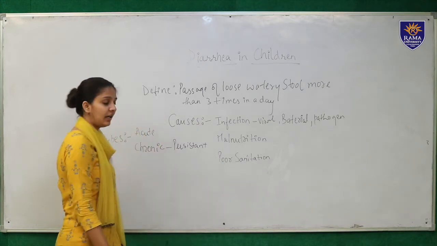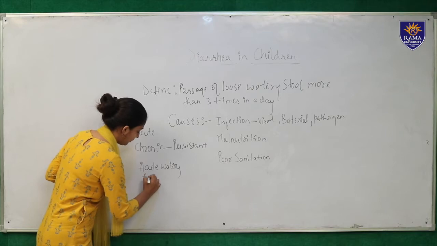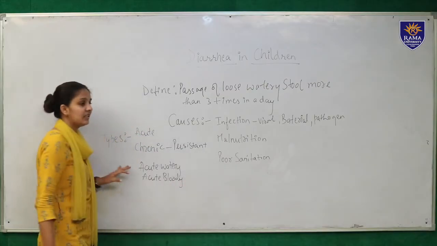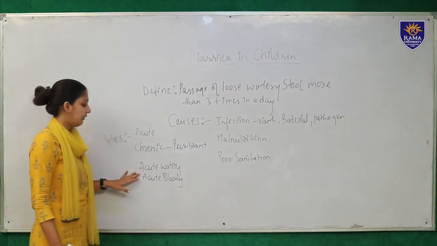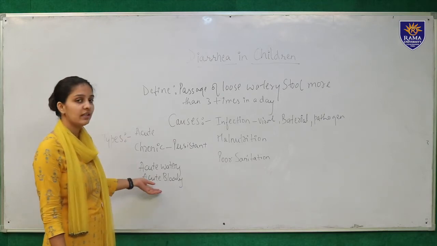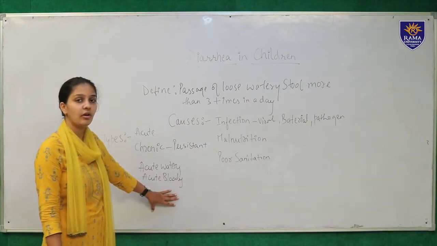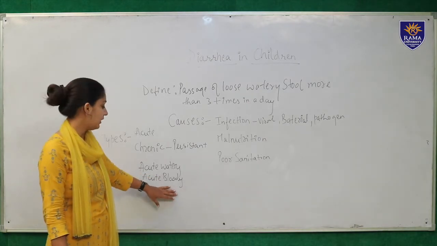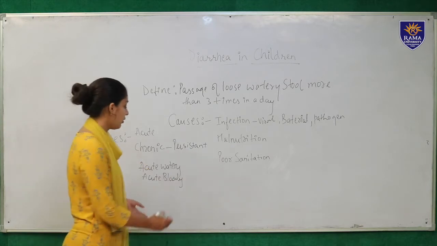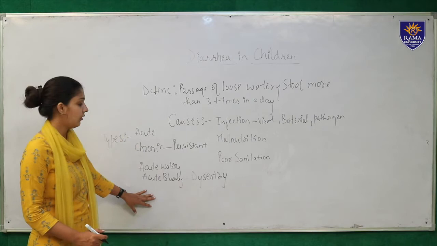Clinically, we can define diarrhea as acute watery diarrhea and acute bloody diarrhea. When there is passage of loose stool, then we call it acute watery diarrhea, and when with the passage of loose stool there is presence of blood and mucus, which is due to disruption in the mucosal membrane of the intestine, we call it acute bloody diarrhea, or we also call it dysentery. So this is the classification of diarrhea.